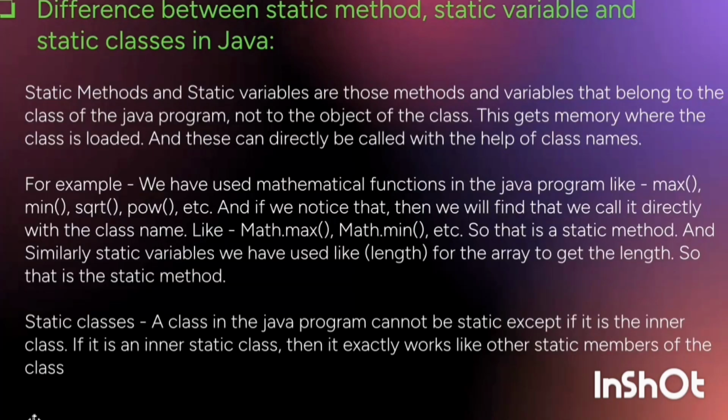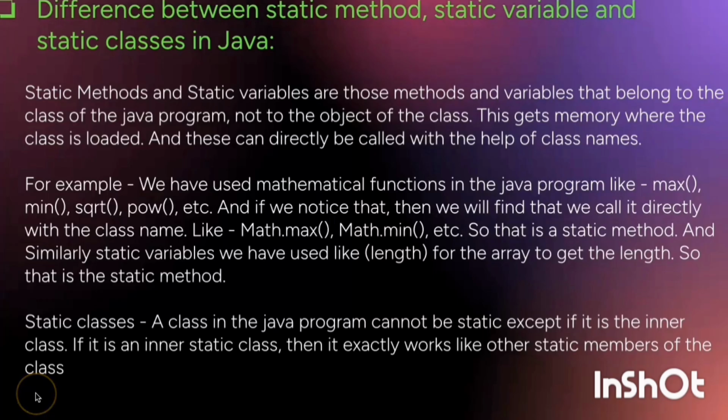And similarly, static variables we have used, like length for the array to get the length of something. Static classes. A class in the Java program cannot be static except if it is an inner class, meaning only an inner class can be static in Java program.